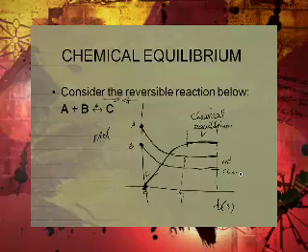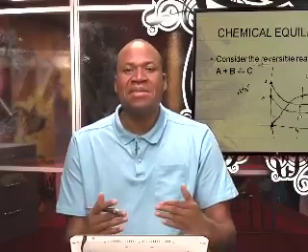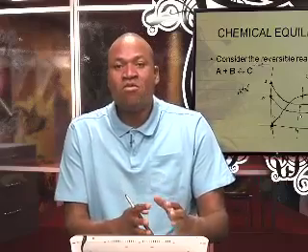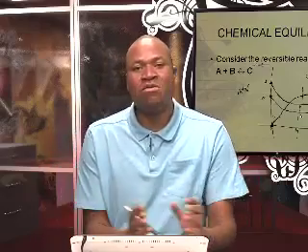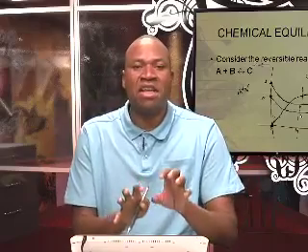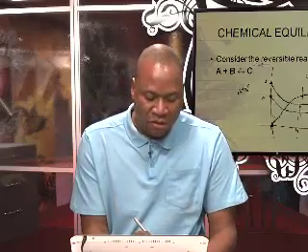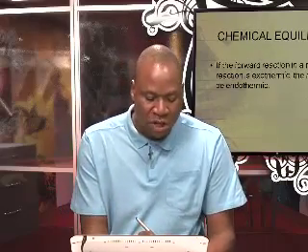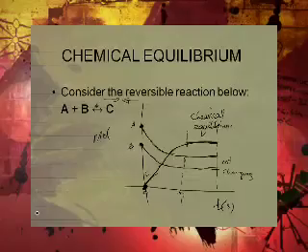And when it's not changing, it doesn't mean that the reaction has stopped, but it means that the rate at which the forward reaction is taking place equals the rate at which the reverse is taking place. So you don't have a change in the quantities of the substances involved in that particular chemical reaction. So in that case, you have reached a state of chemical equilibrium. And that's very important to understand. Not that the reaction has stopped, but a state of chemical equilibrium has been reached.